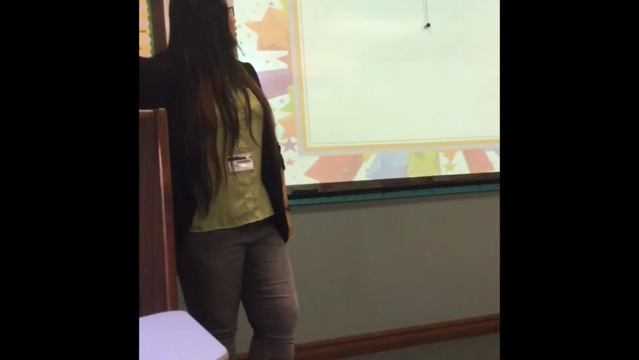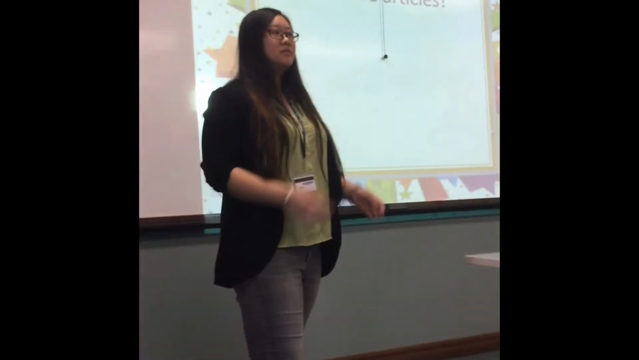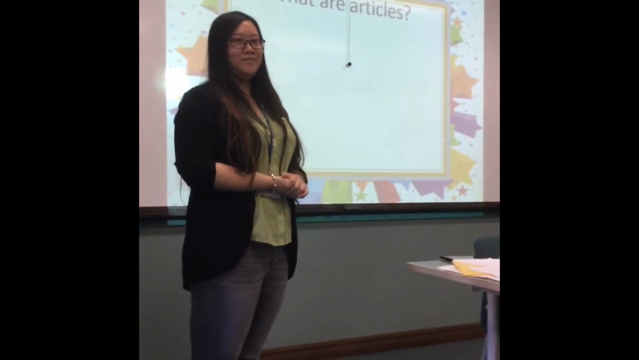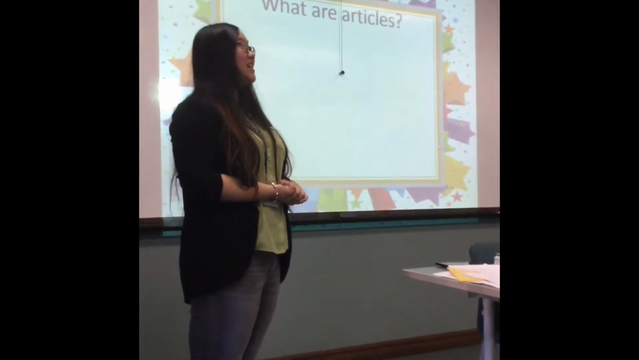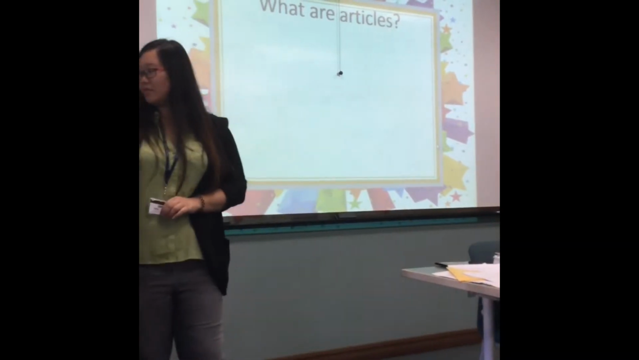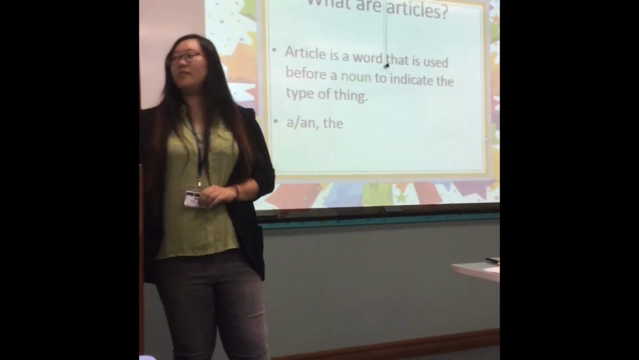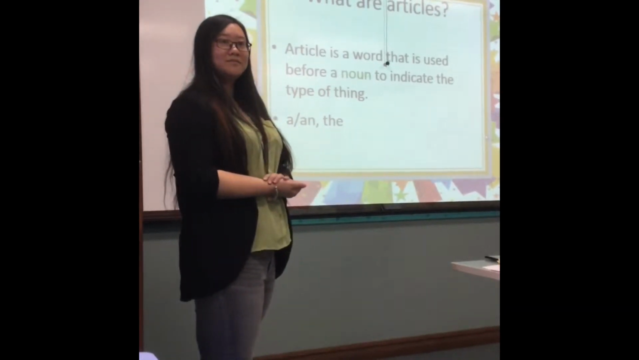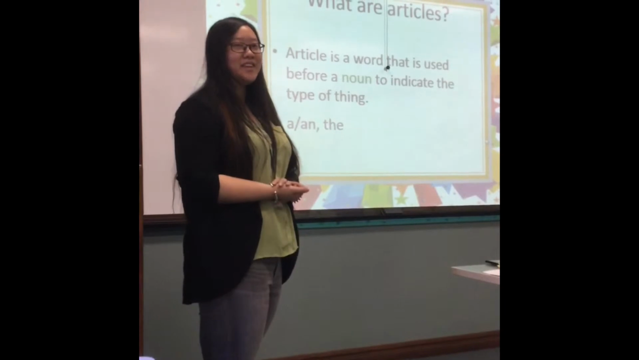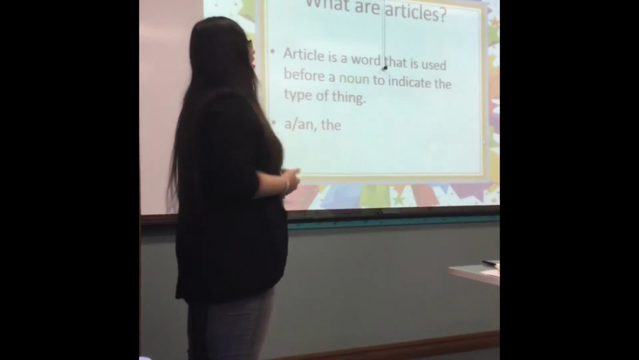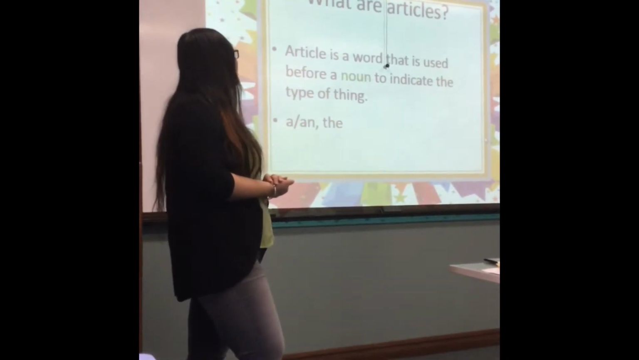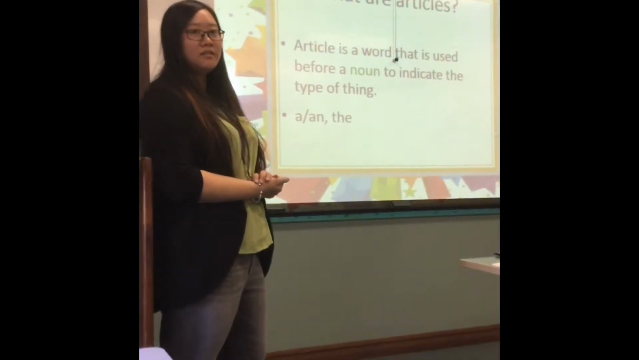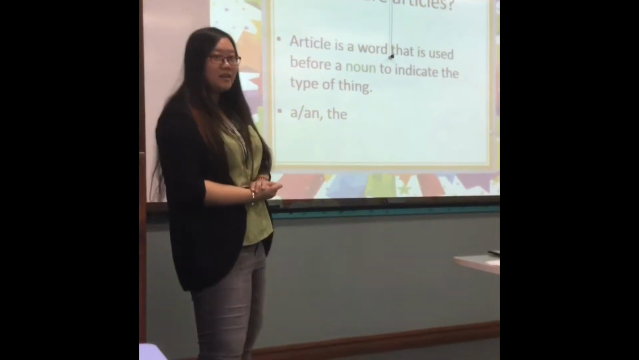So, first question, what are articles? A, an, the, that. Yes, those are articles. How about the definition? Something you are very sure about. That's indefinite and definite. Okay, article. What do you say? But this one, what is an article? An article is a word that is used before a noun to indicate the type of thing. Right? Indicate the type of thing.